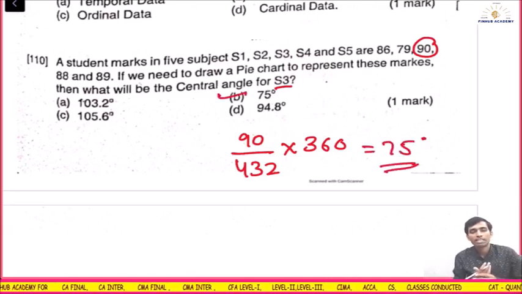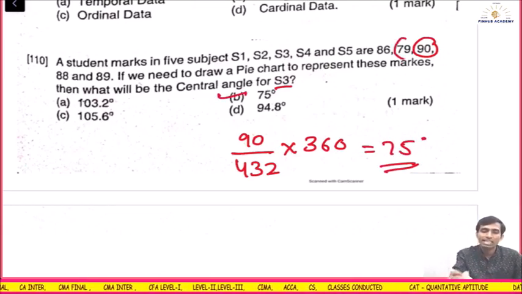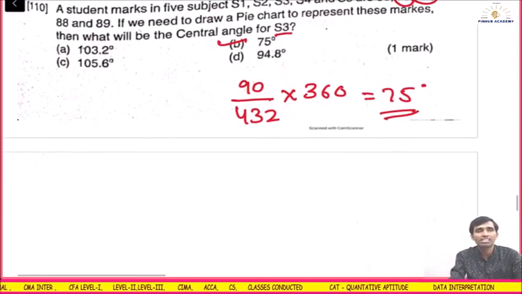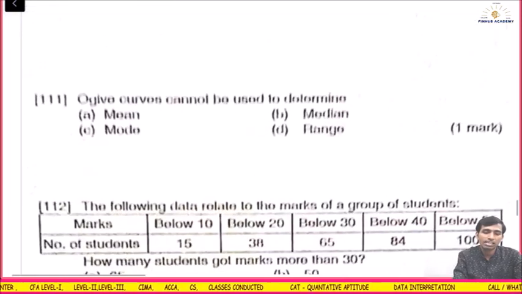If in case they would have asked about S2, then 79 divided by 432 into 360. Why 360? Circle has an angle of 360.